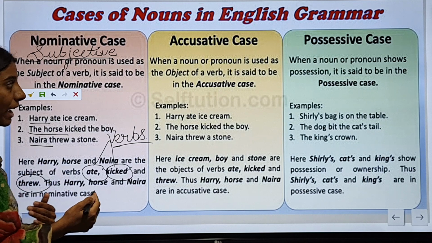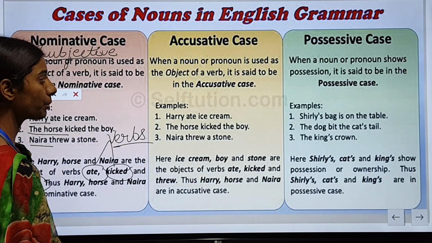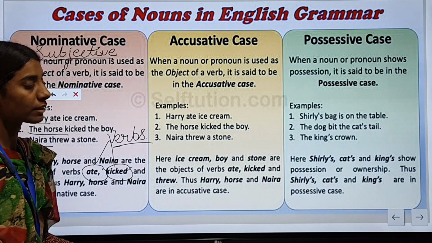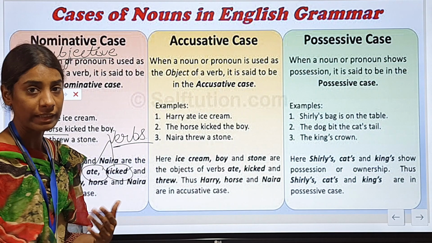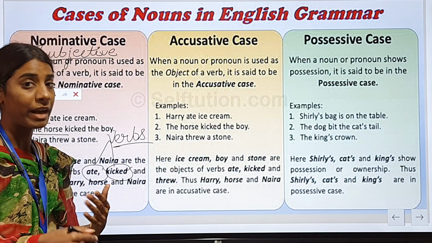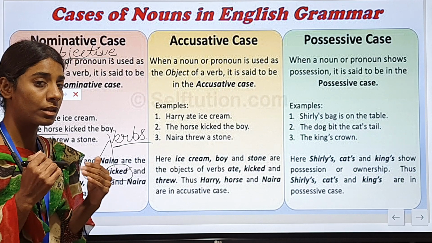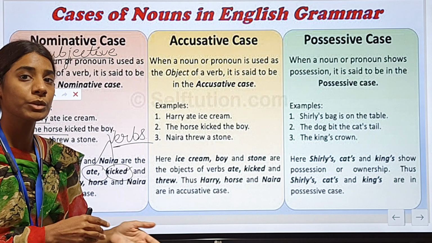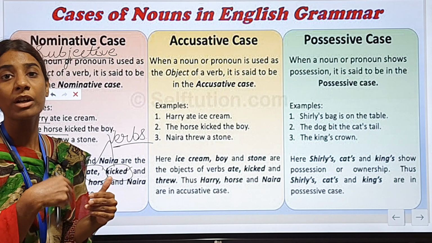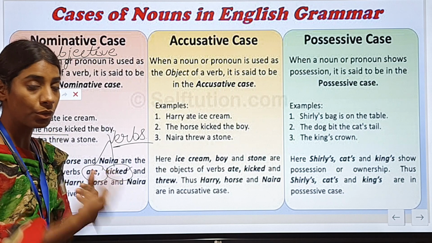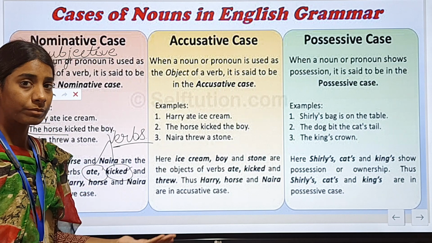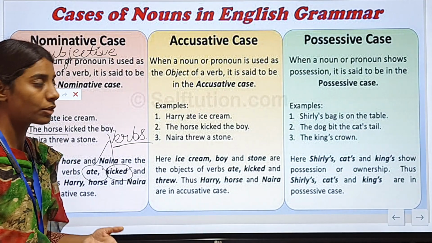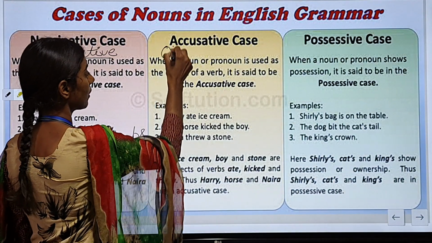Now let's move on to accusative case. When a noun or pronoun is used as the object of a verb, it is said to be in the accusative case. When we were learning the sentences, at that time I told you that in this chapter the only topic of the talk is the subject and the predicate, but we are not introduced with the objective case. Okay. So the accusative case is also known as objective case.